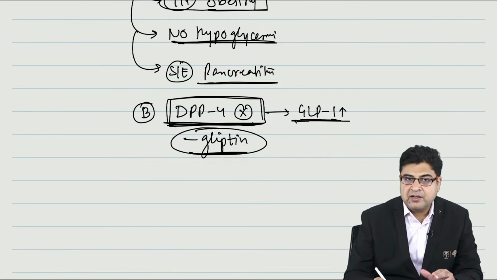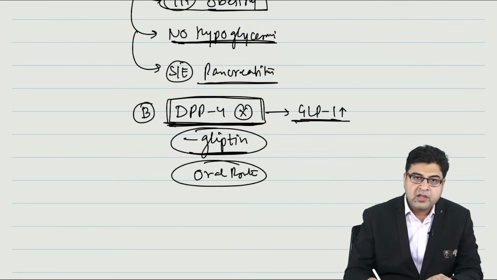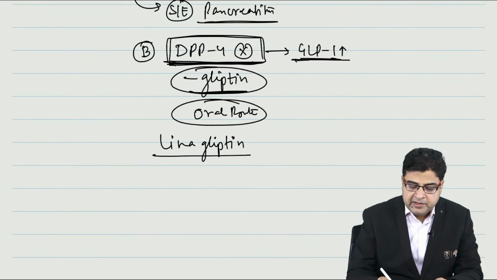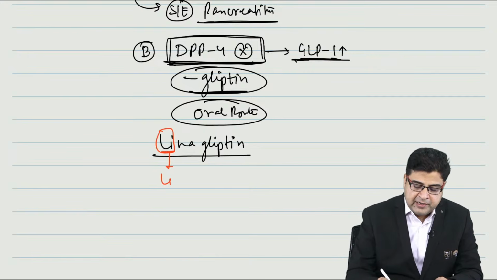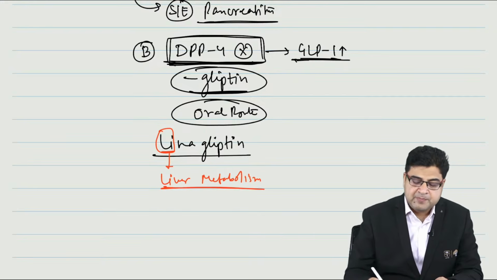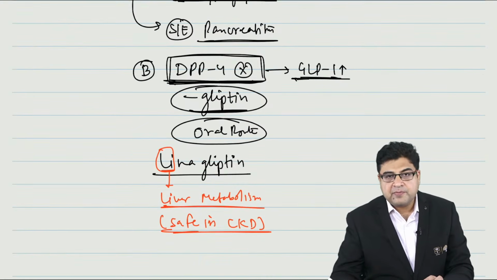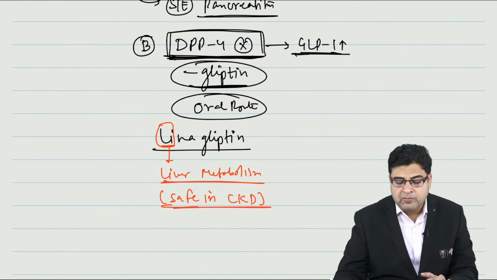Any drug which ends with the word gliptin is given by the oral route. We have a drug here, linagliptin. Please remember, linagliptin starts with the letters Li, so this medicine is purely metabolized by the liver. So it is safe to use in patients of CKD. This is important for your exam.